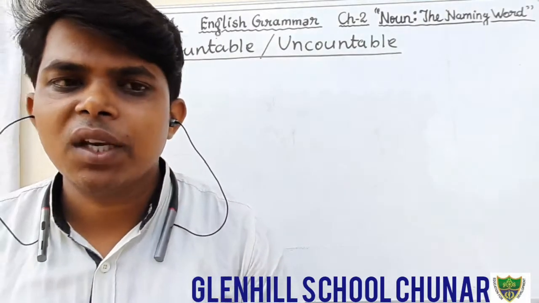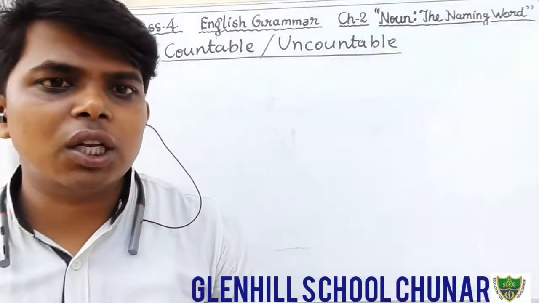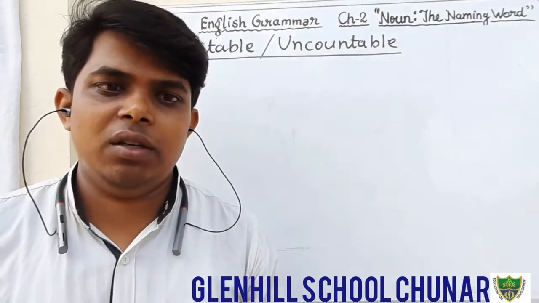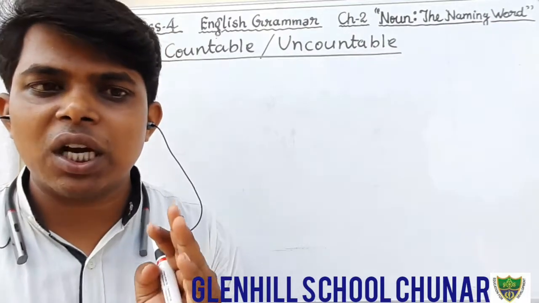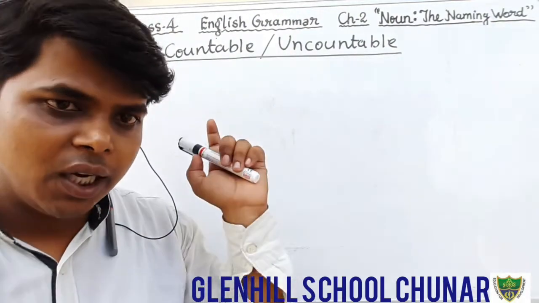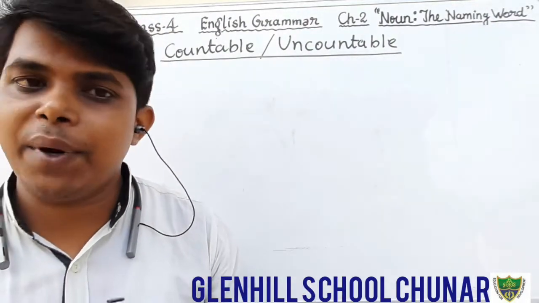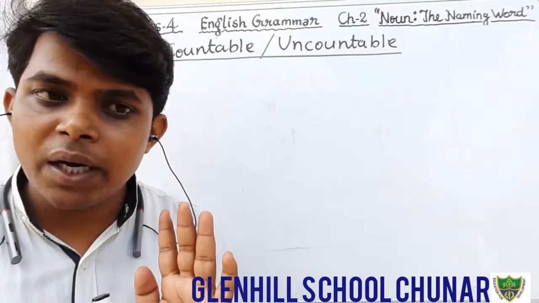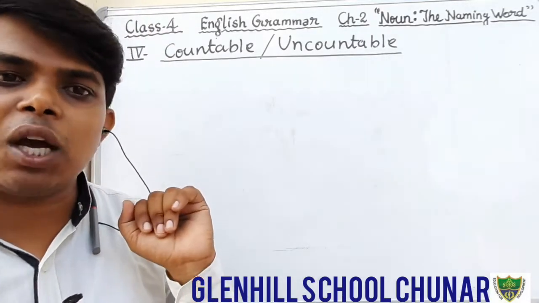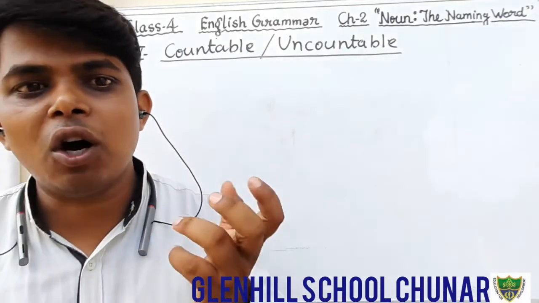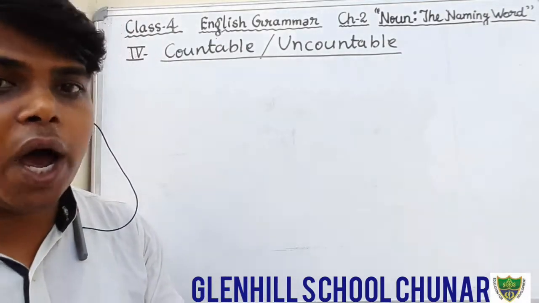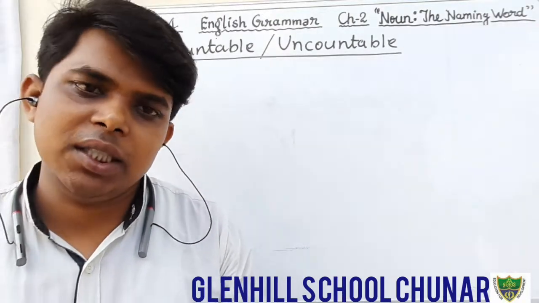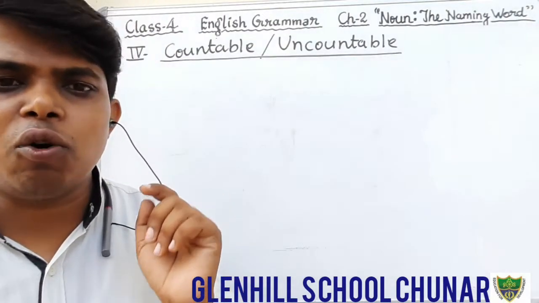Listen attentively. Countable nouns are those which can be counted. The nouns which can be counted, that is known as countable noun. For example, pen. Can we count pen? Yes. Therefore, pen is countable noun. Book. Can we count book? Yes. Book is countable noun. Boy, can we count boy? Yes. Therefore, that is countable noun.